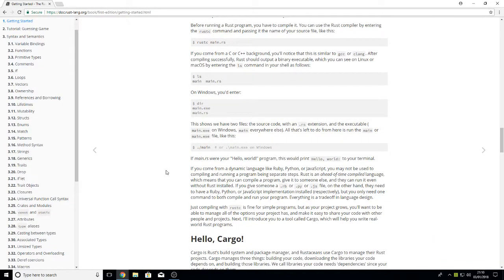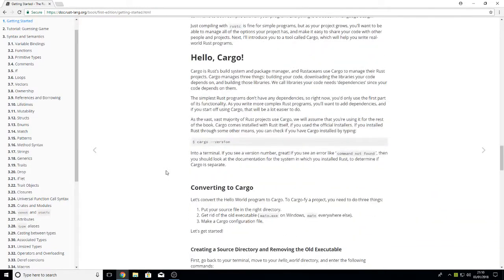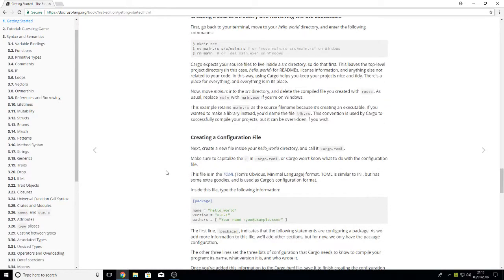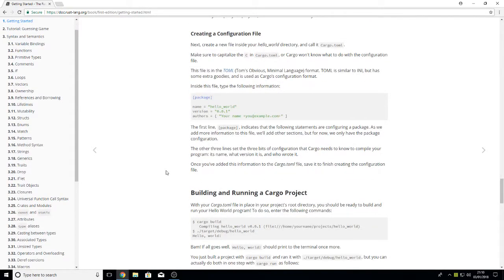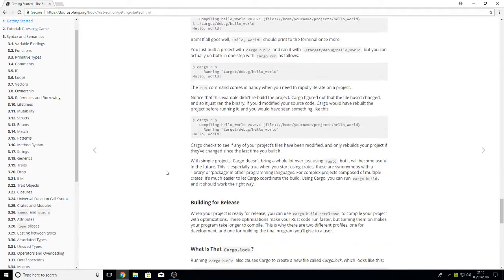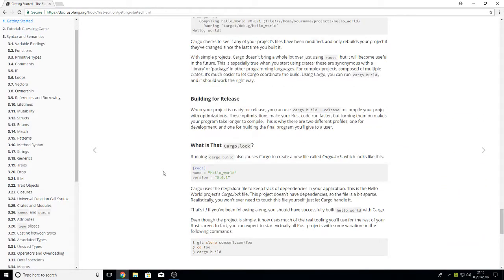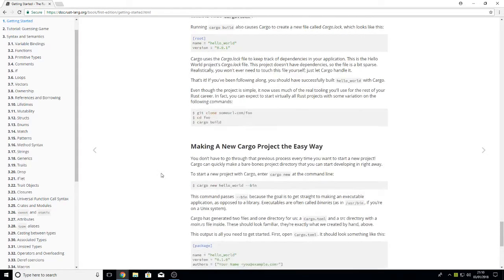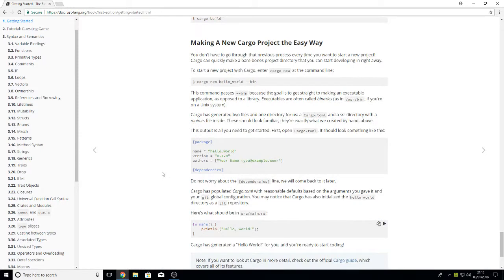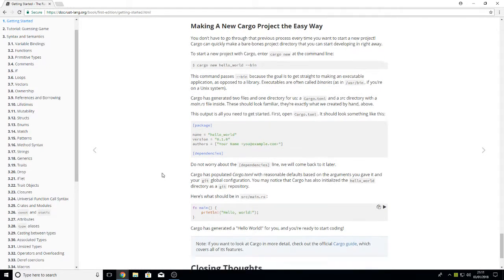Where are we? Cargo, creating configuration file, building, running cargo, building for release. Actually, that's the point. What's this? Optimizations, build release, compile project with optimizations. That's fine. New cargo project the easy way. New hello bit. Yeah, that's fine.